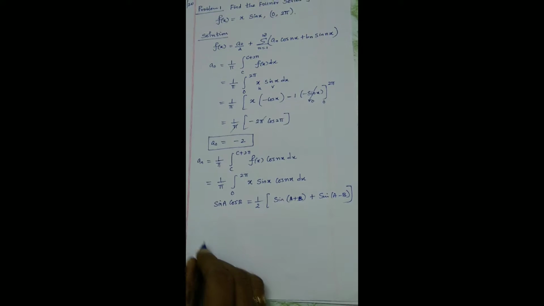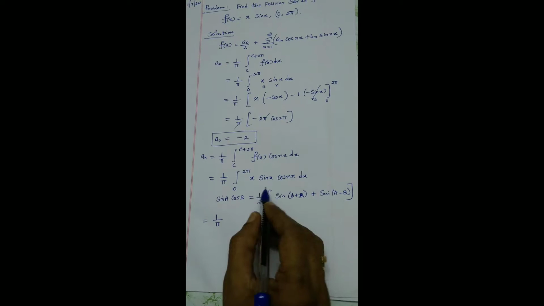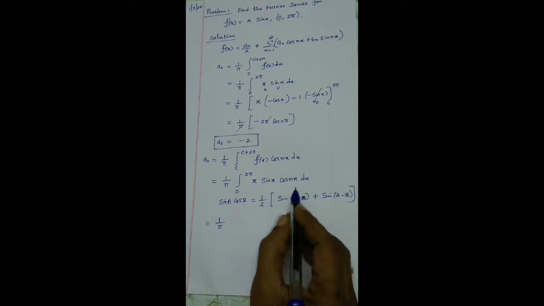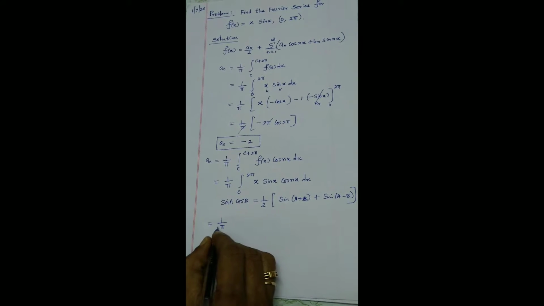Because I am using A and B. So sin sum plus sin difference divided by 2. Instead of A, I am taking just 1x, and instead of B, nx. So I am going to apply this formula.